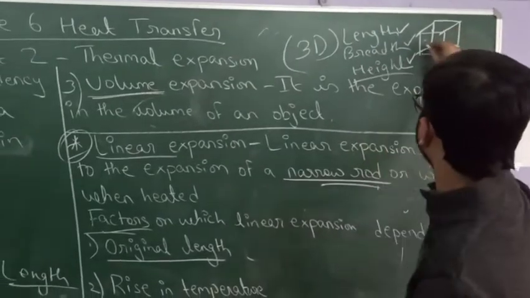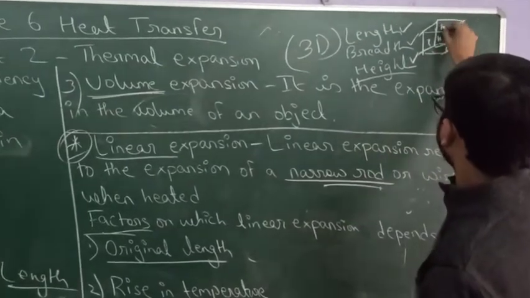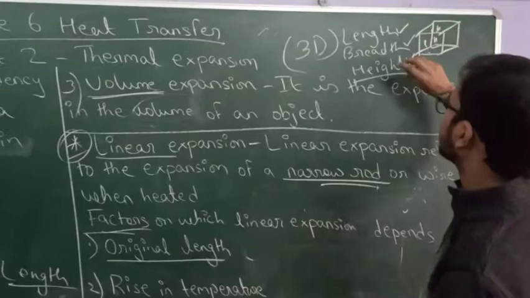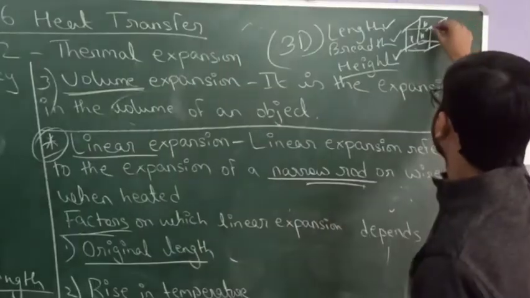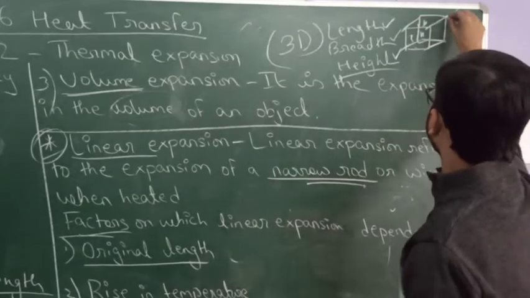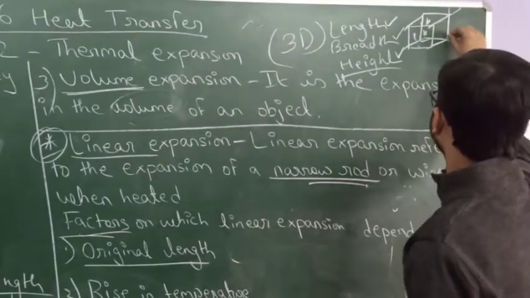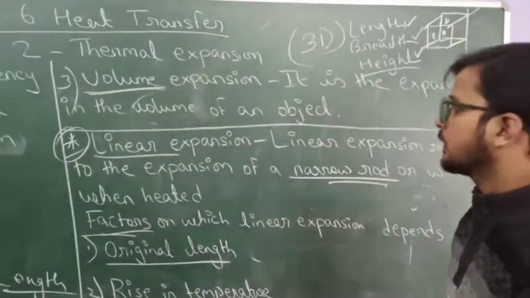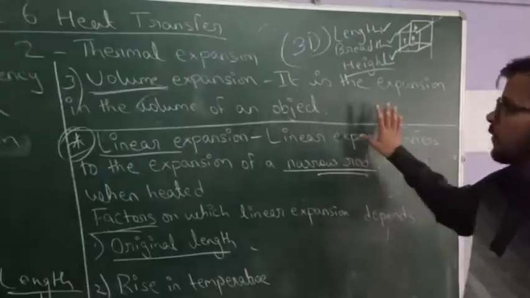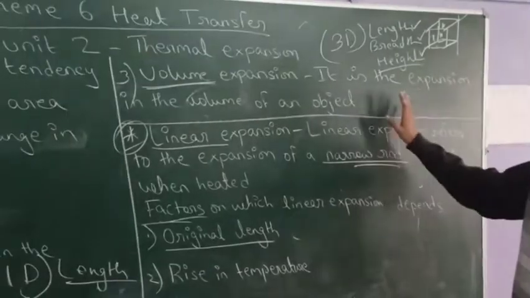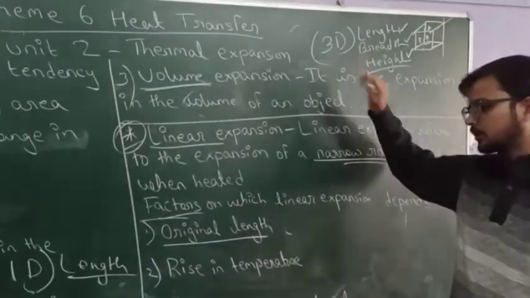When we provide heat and volumetric expansion occurs, the length will increase, the height will increase and the width will increase. This is your volume expansion. So student, this is the volume expansion of an object in 3D, that means three dimensions.